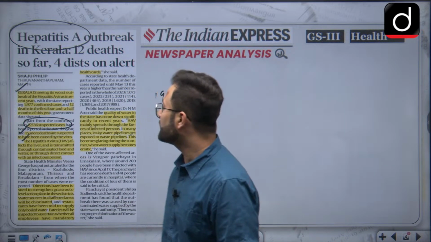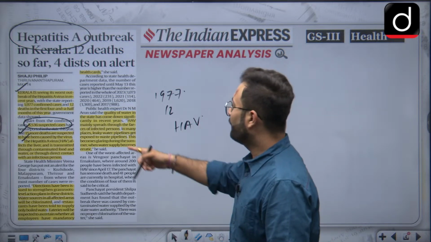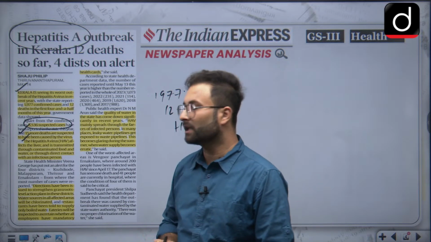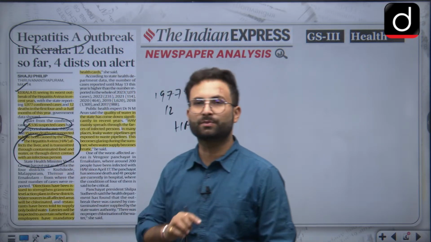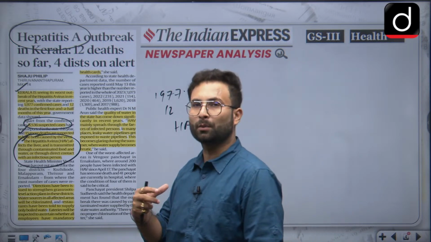Now the hepatitis A virus, that is HAV, affects the liver and is transmitted through contaminated food, water, and through direct contact with an infected person. So it is a contagious disease. It will spread through direct contact, and otherwise contaminated food and water will also propagate the virus.